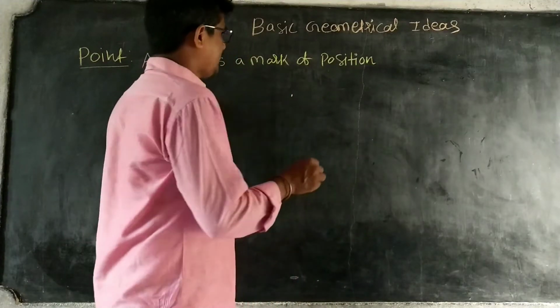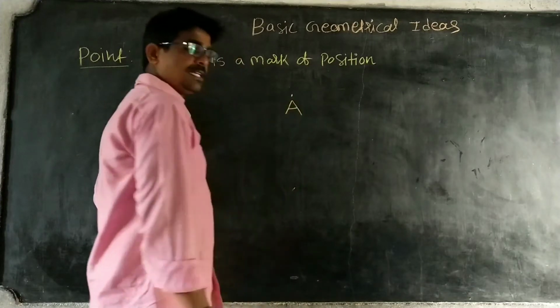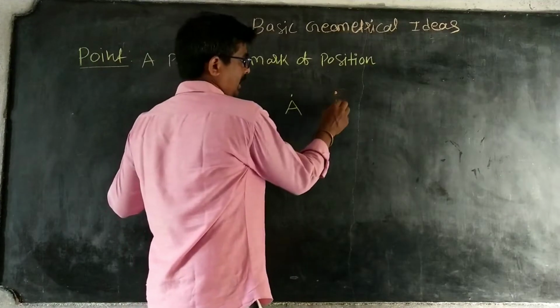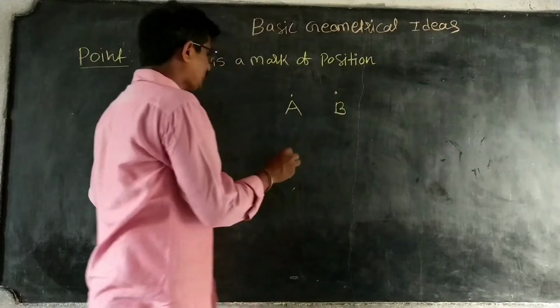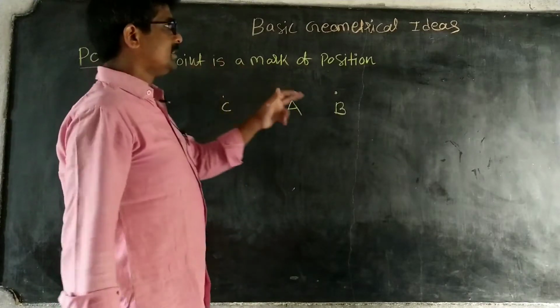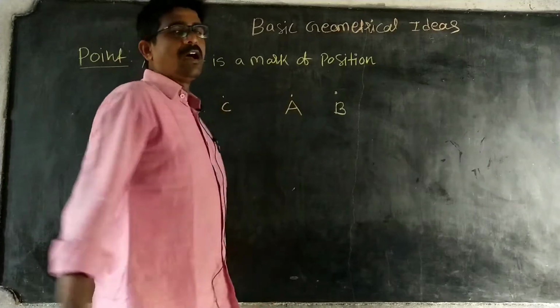Points are denoted with English capital alphabets: capital A, capital B or capital C. So a point is a mark of position denoted with capital alphabets.